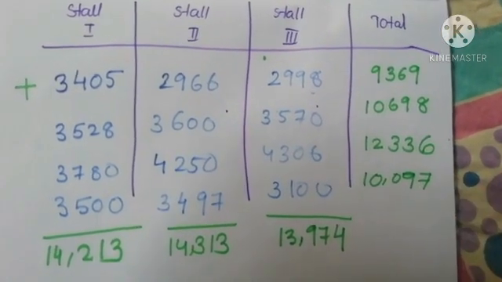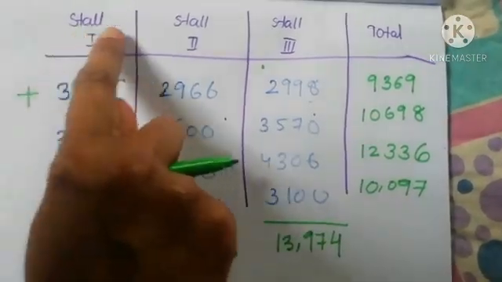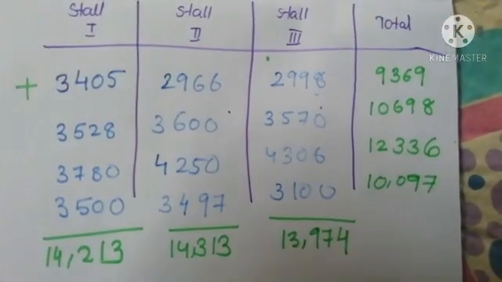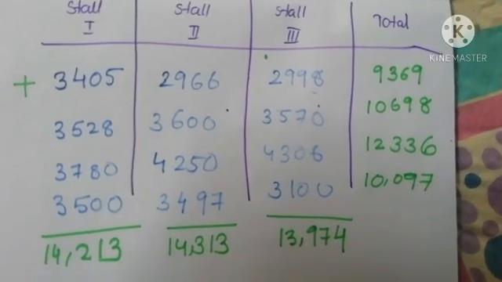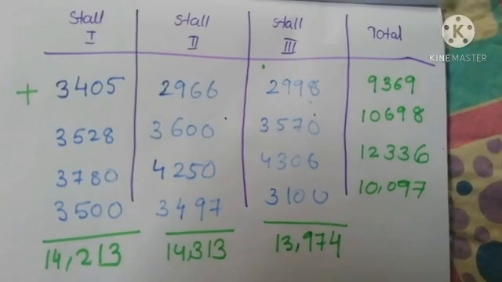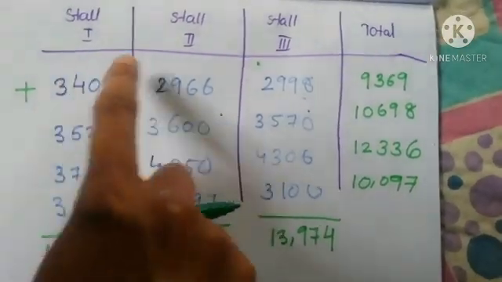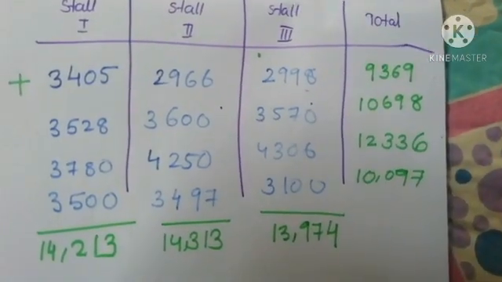This is the total in each day for these three stalls together. Here we need to find out which stall got the most, taking all 4 days together. If we consider all 4 days, which stall got the most?